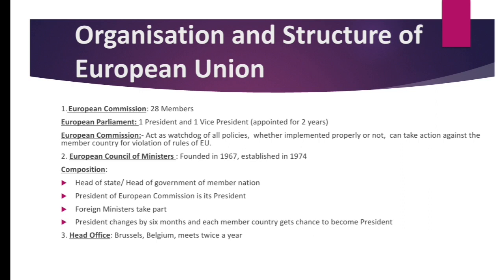Then European Council of Ministers, it is founded in 1967 but was established in 1974 and its composition is as follows: the head of the state or head of the government of member nation, president of European Commission, foreign ministers take part, president changes every 6 months and each member country gets a chance to become the president. Presidency comes like in the G20 summit, same is the thing with EU after 6 months. Head office is in Brussels, Belgium, and it meets twice a year. Important.